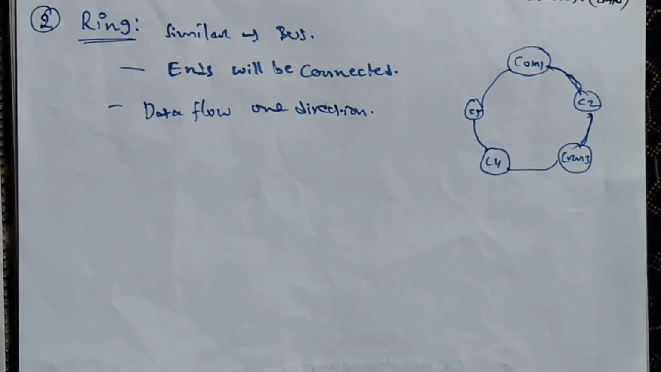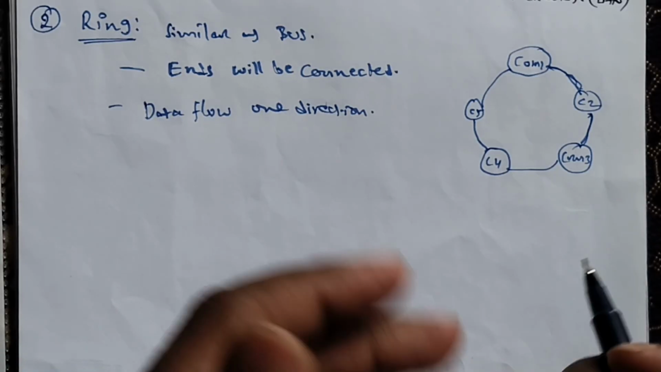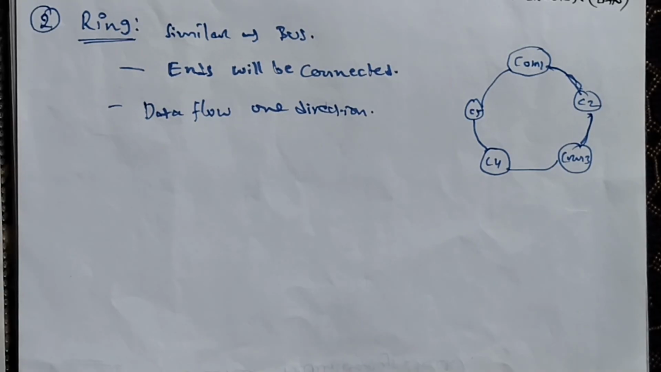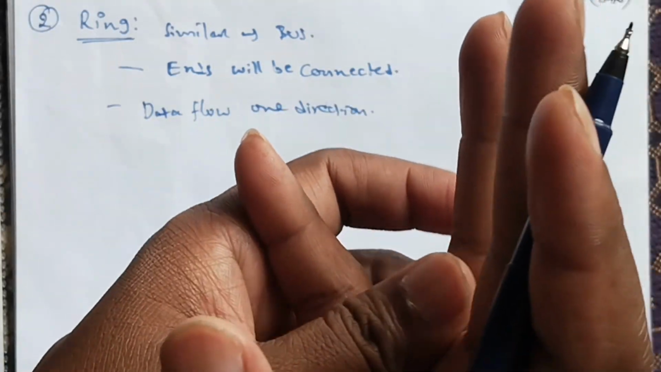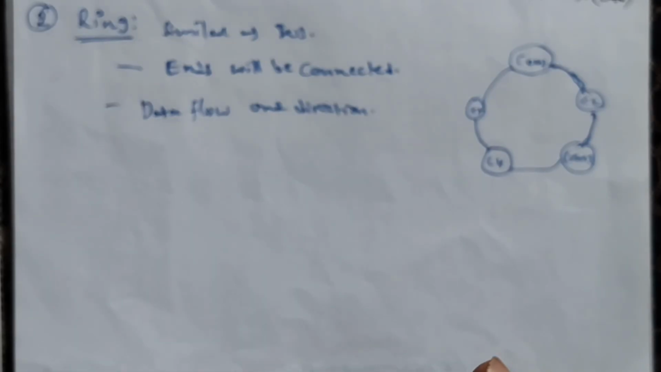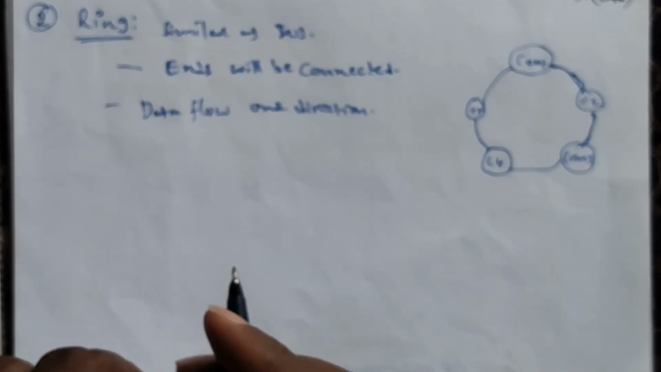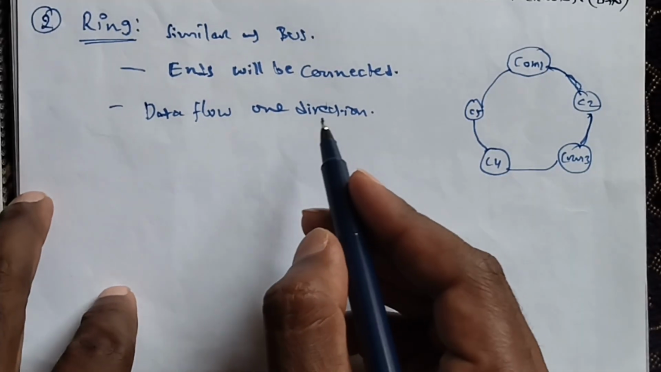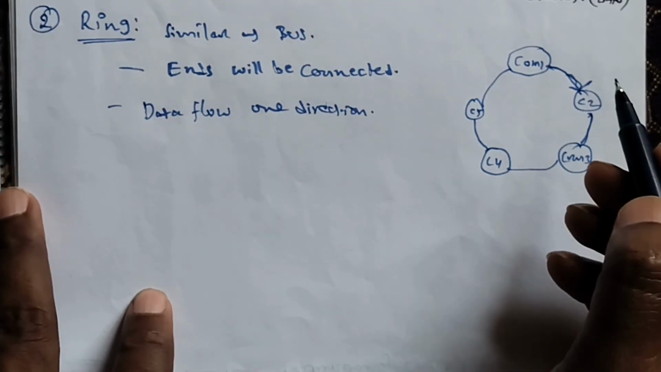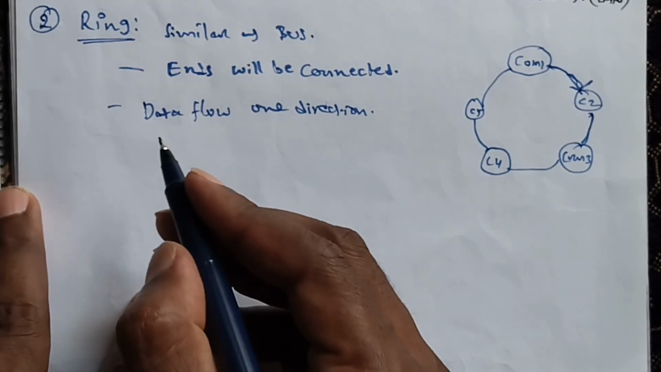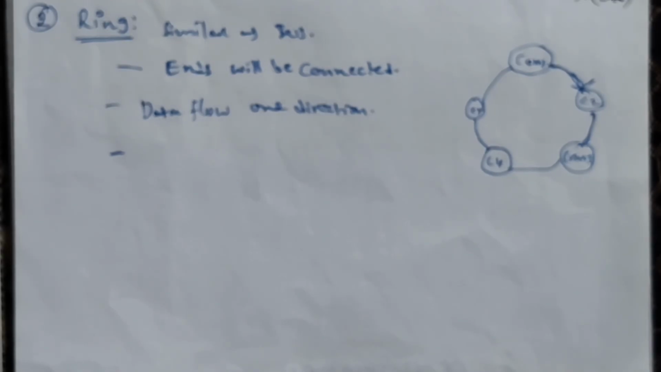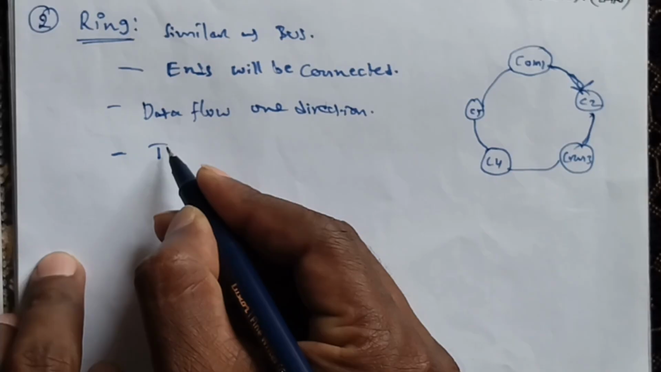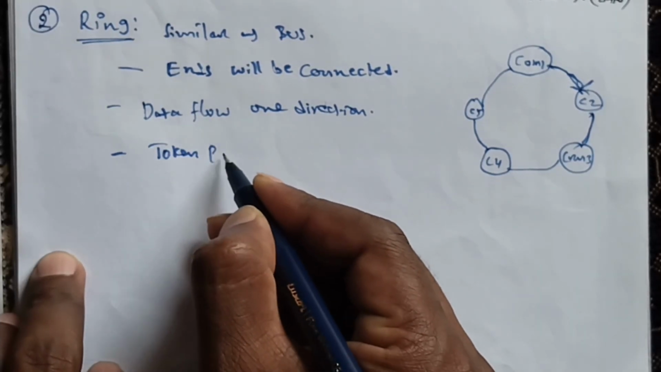It has no terminated ends. Why? Because all the ends are connected, so there are no terminated links. The data flows in a single loop continuously, known as an endless loop. The data in a ring topology flows in a clockwise direction. The most common access method in ring topology is token passing. The most important thing is token passing.